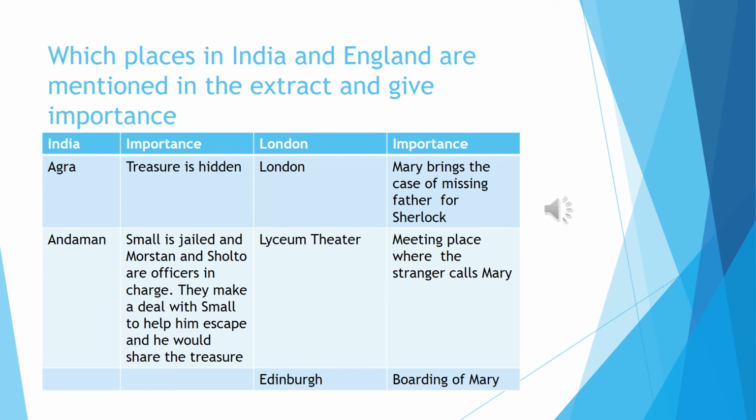Now we see London. The first place is London itself, where Mary brings the case of a missing father to Sherlock. The next place of importance is the Lyceum Theatre, the meeting place where the stranger calls Mary. The last place of importance is Edinburgh. It is a place where Mary completes her boarding.